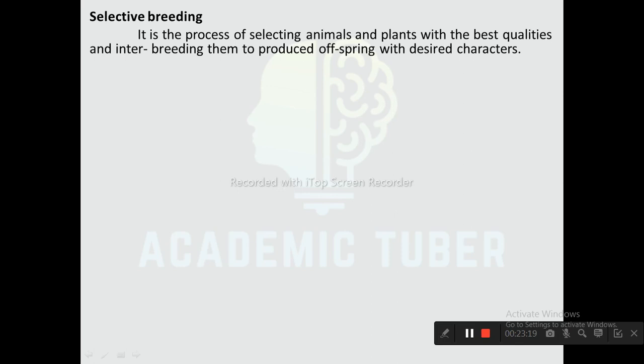Next one is selective breeding. Selective breeding is the process of selecting animals and plants with the best qualities and interbreeding them to produce offspring with desired characters. Since ancient times, people have been selecting and breeding plants and animals with good qualities for the agricultural products they want. In this way, the main purpose of selective breeding is to introduce the desired traits in an organism and establish those traits in the future offspring.